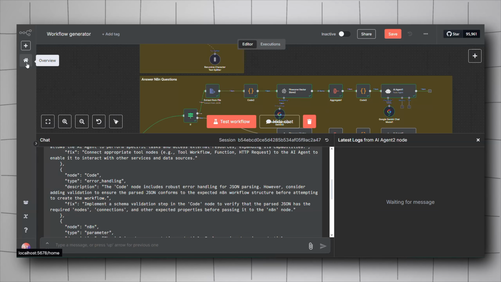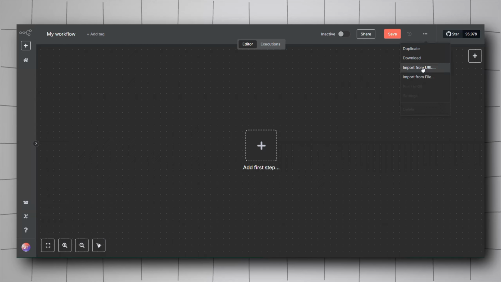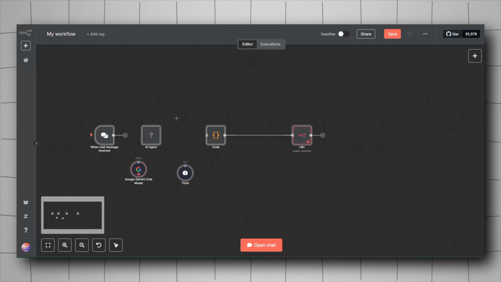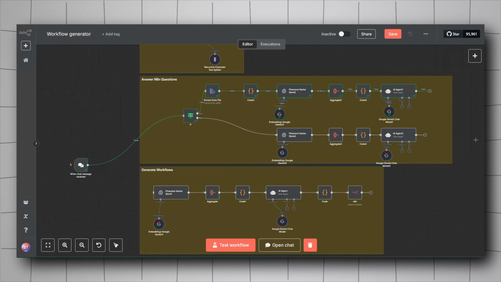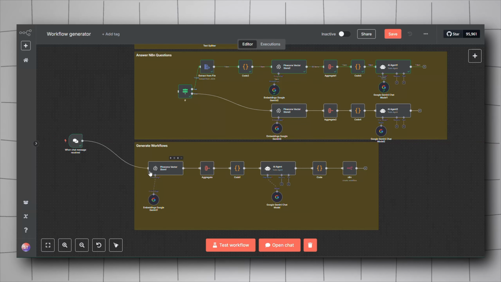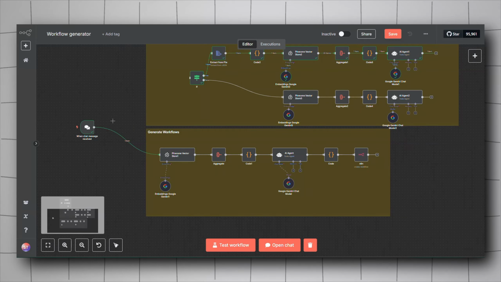If we go and try to execute the workflow that I have just passed, and we go here, create a new workflow, import from file, and voila, as you can see here, it is not connected at all and it is missing a lot of things. So it got it right, basically. So yeah, now let's move to our third use case, which is the most important one and the one that I will keep trying to improve with ingesting more documentation of N8N and looking for other sources of information.